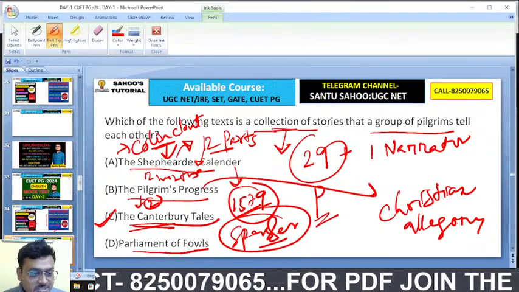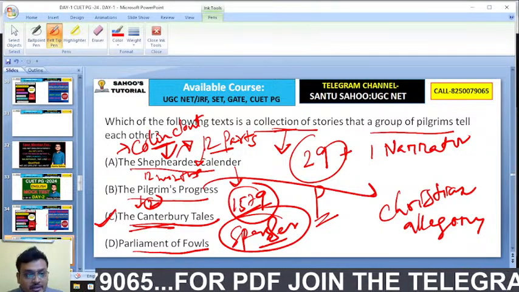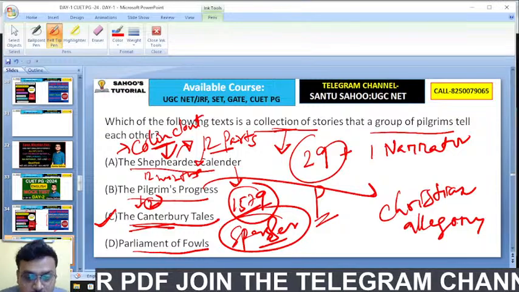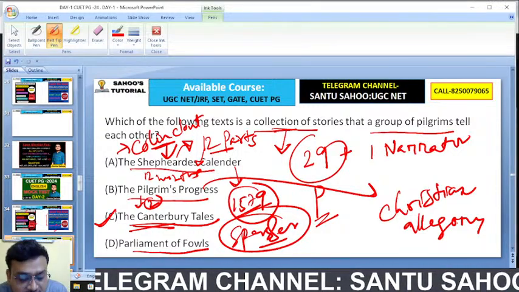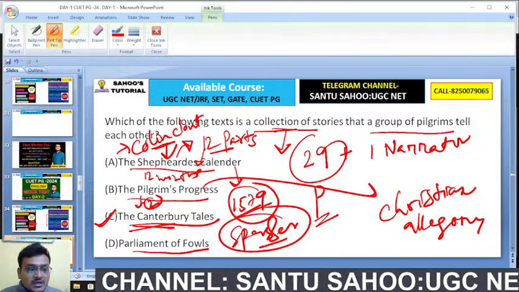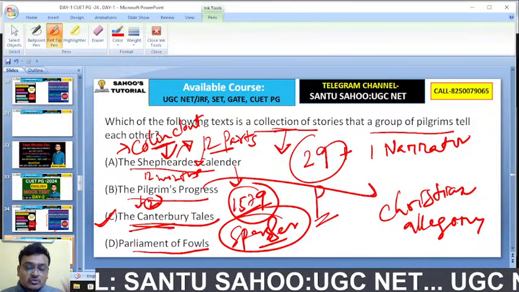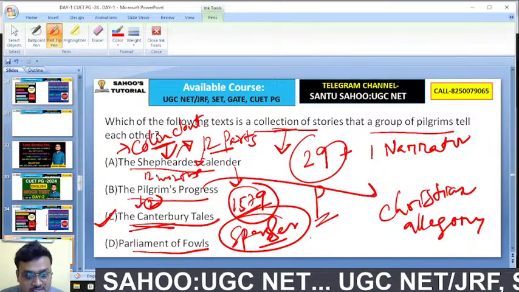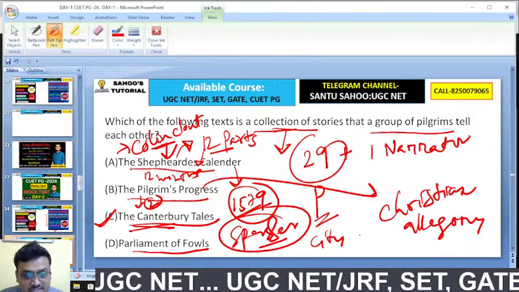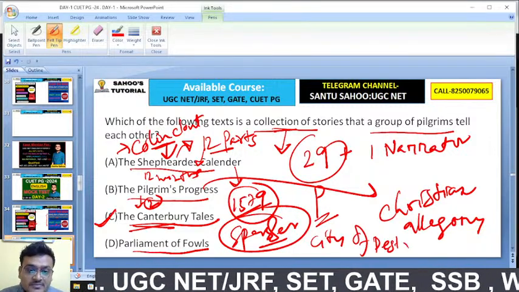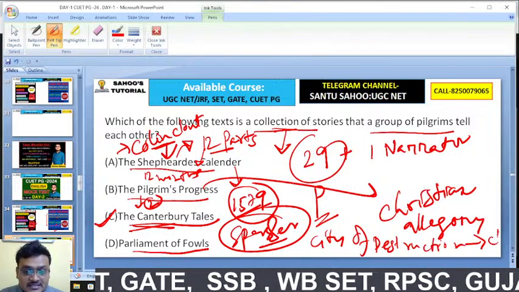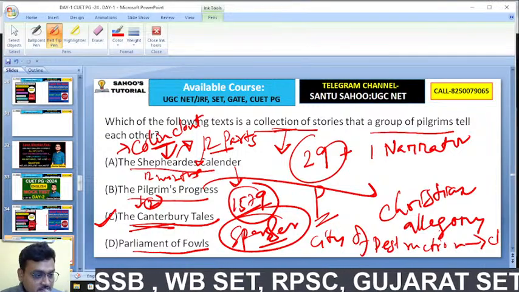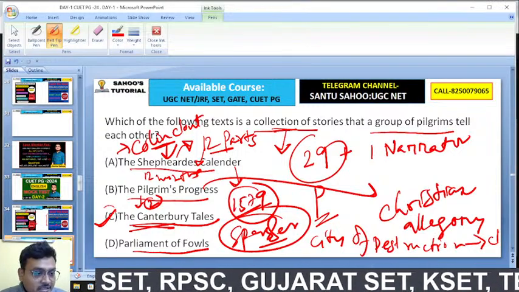All of you are right, it was Spenser. In The Pilgrim's Progress, Christian appears in the first part, going from the City of Destruction to the Celestial City. That is The Pilgrim's Progress, but the right answer here is The Canterbury Tales.